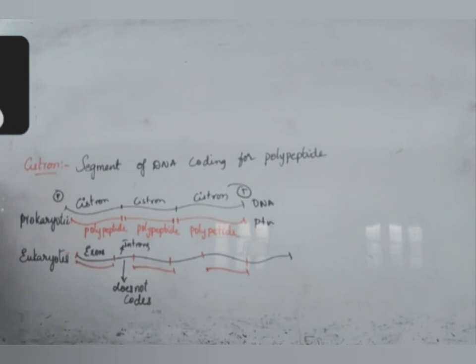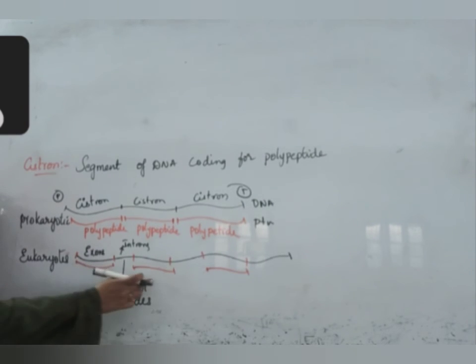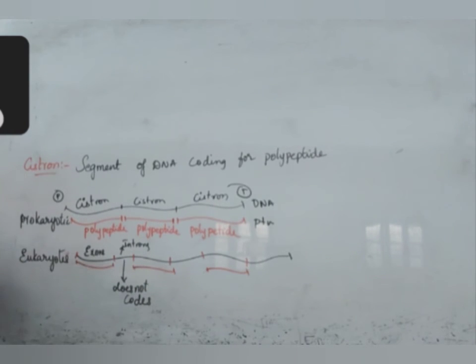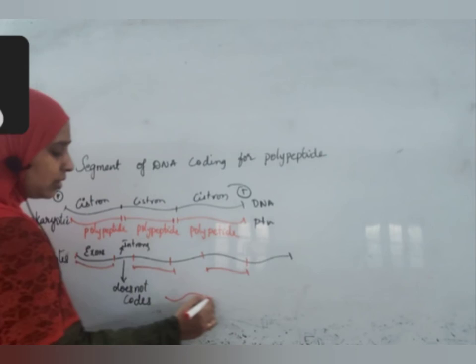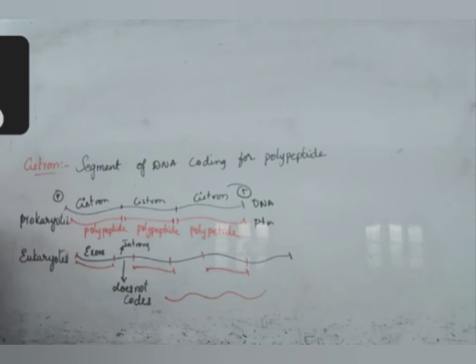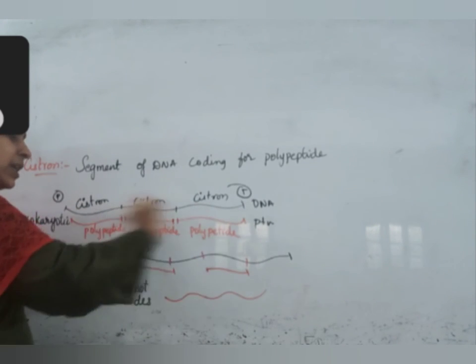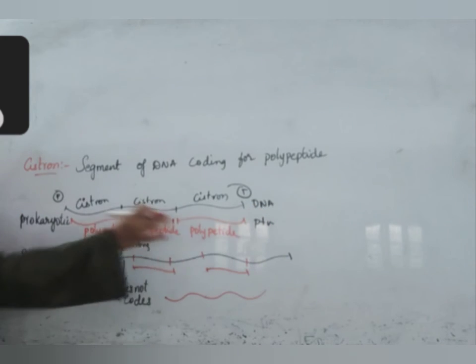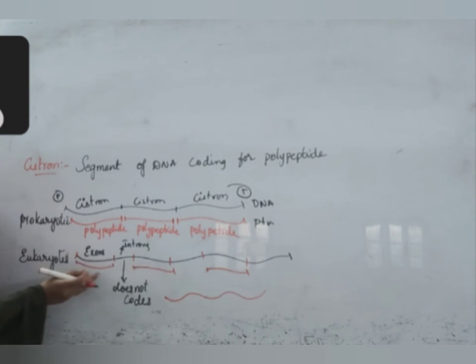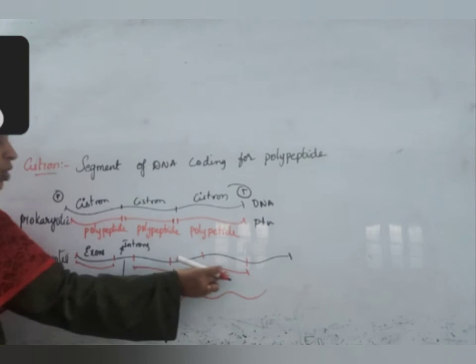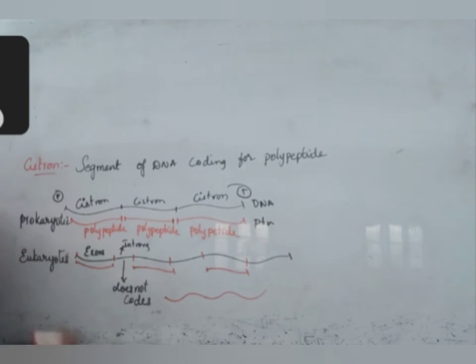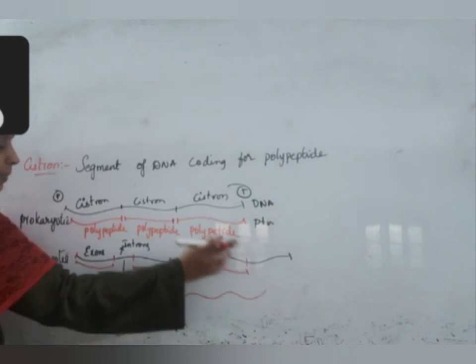This gene, formed in separate pieces, will combine to form one polypeptide. So the opposite is happening. In prokaryotes, one complete protein unit is produced and split into polypeptides. Here, different pieces are joining together to form one polypeptide.